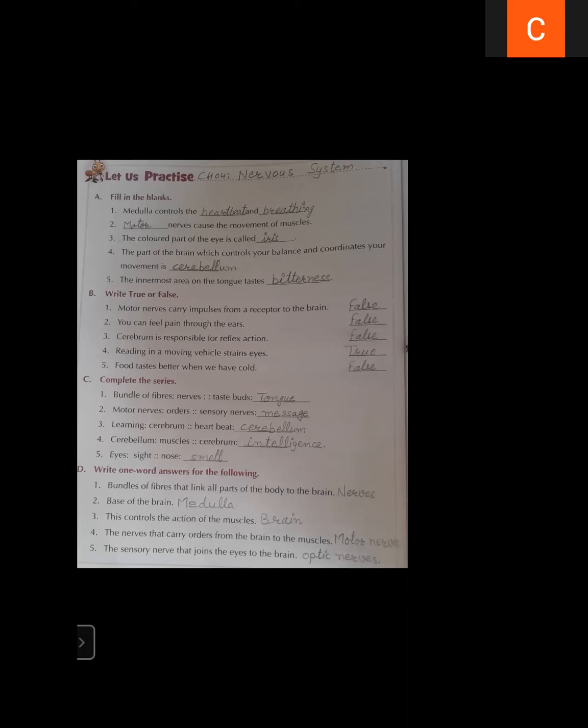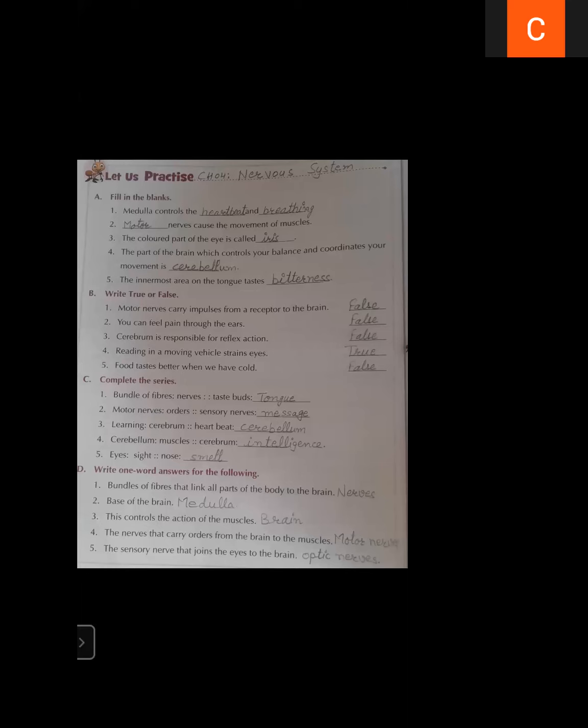It is a false statement because motor nerves carry the command or order from the brain to the different parts of the body. That function is done by sensory nerves. Motor nerves do not perform that type of function.